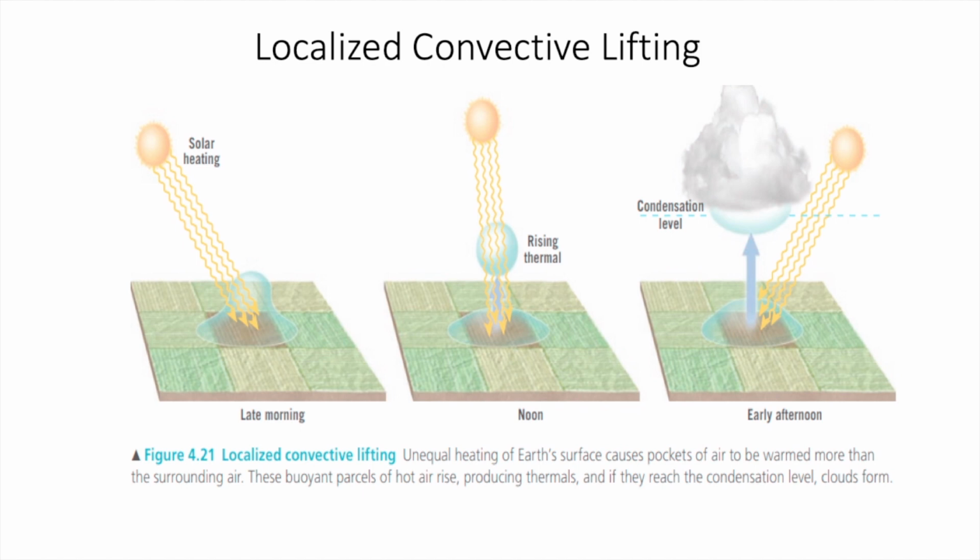Then we have localized convective lifting. So suppose this area is heated more than the nearby area, because here we have something which has less specific heat, so it warms faster than the surroundings, and as it warms faster it also warms the nearby air, and once the nearby air becomes warm and less dense, it will move up. As it moves up for a few kilometers it undergoes dry adiabatic change, then it hits a level of condensation, and beyond that it will turn into wet adiabatic change, and finally clouds will develop. So in this way also there is lifting.